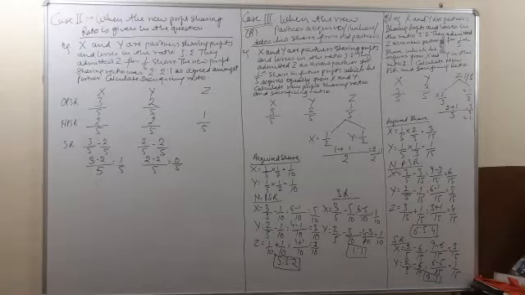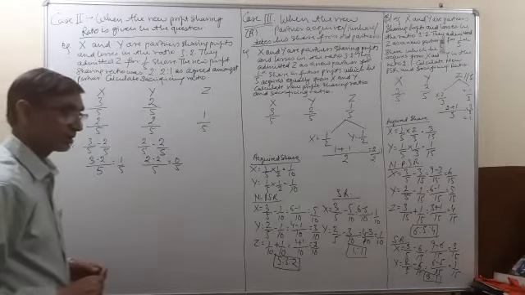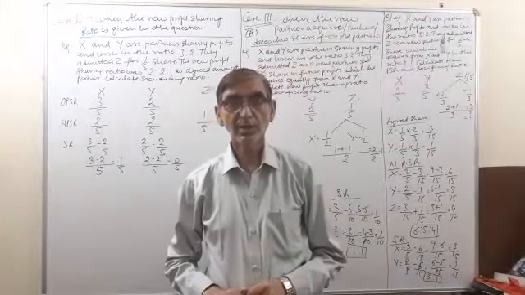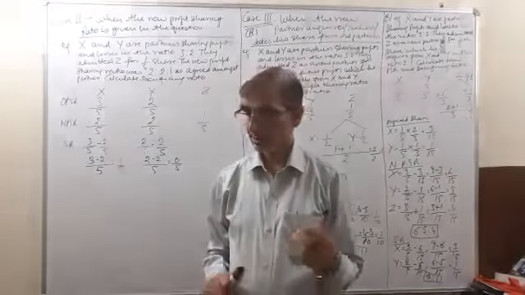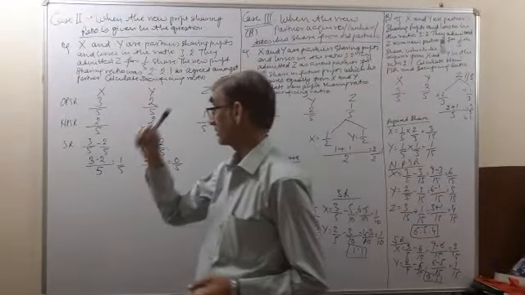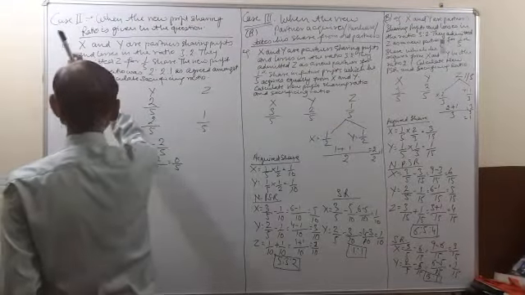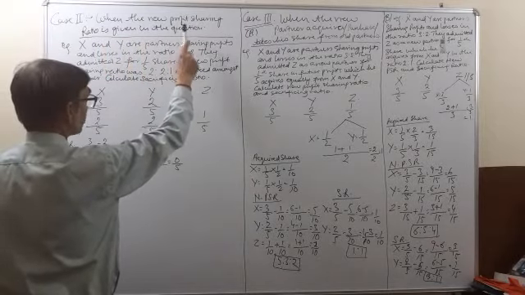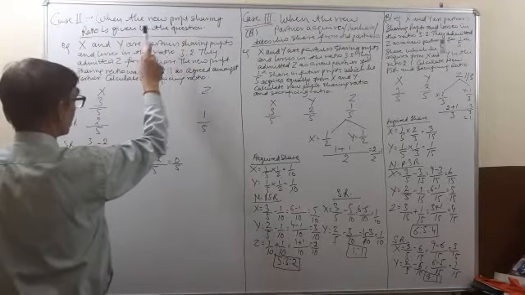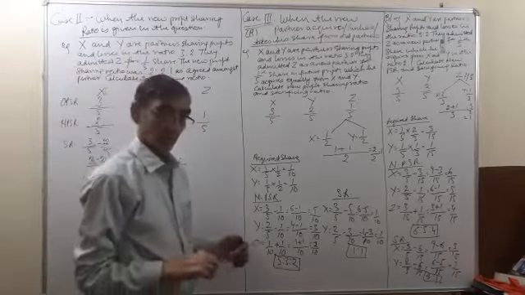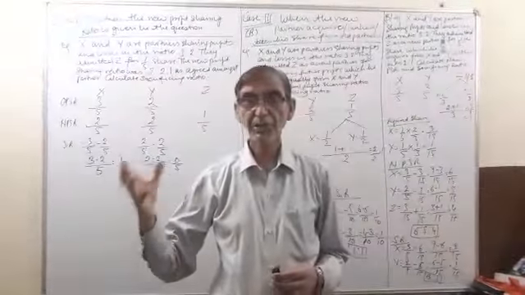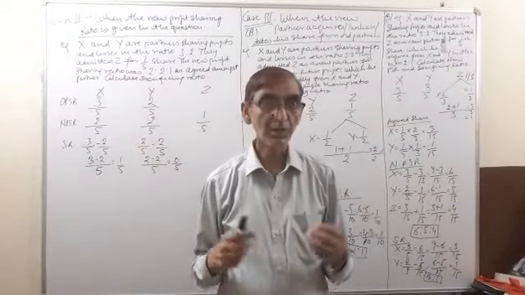So children, in continuation to the topic, new profit sharing ratio and the sacrificing ratio calculation. The first case we have done. Now the second case. Case 2 says when the new profit sharing ratio is given in the question. A new partner is admitted and the new profit sharing ratio is also given in the question.